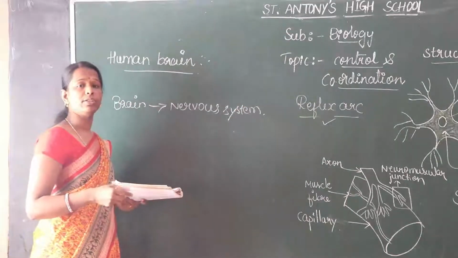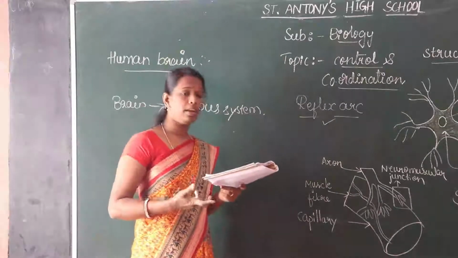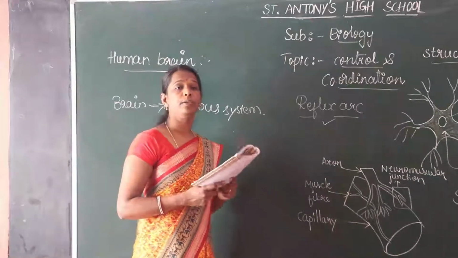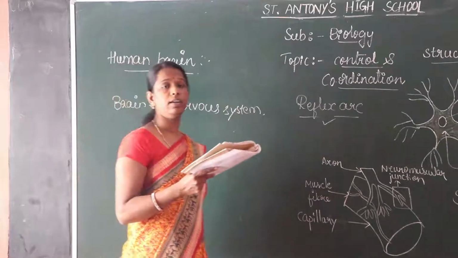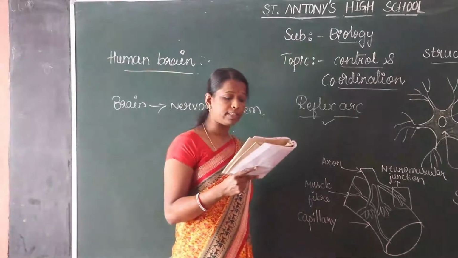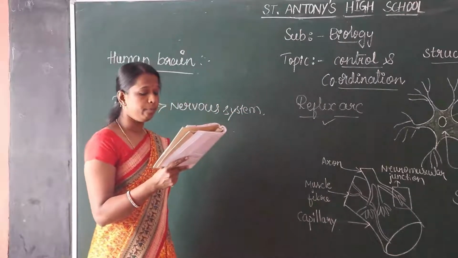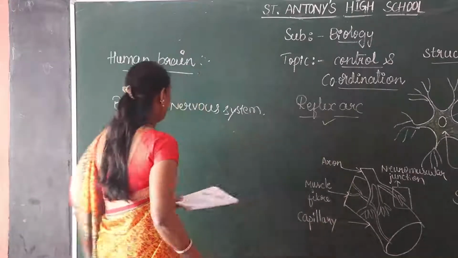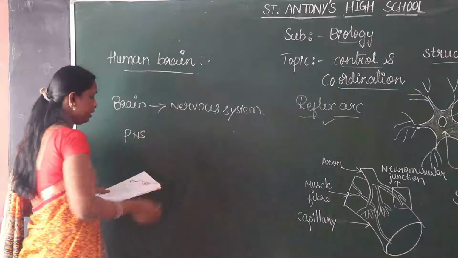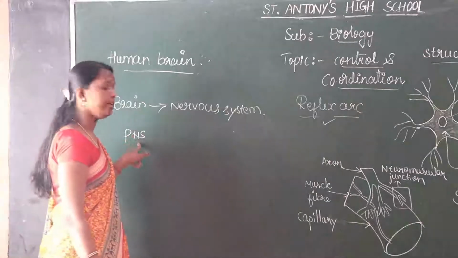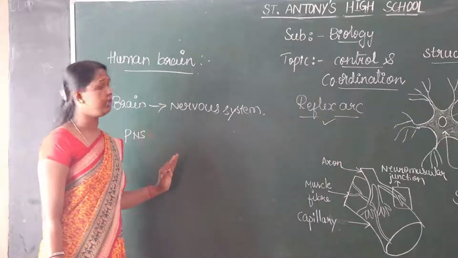So these are some actions. What are the actions? Writing, talking, moving a chair, reading, dancing, singing. These are some actions in our daily life. The communication between the central nervous system and the other parts of the body is facilitated by the peripheral nervous system. It is called PNS. PNS means peripheral nervous system. It is controlled under the action of the central nervous system.